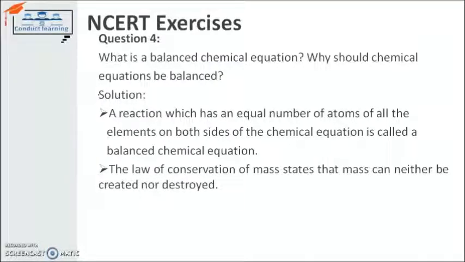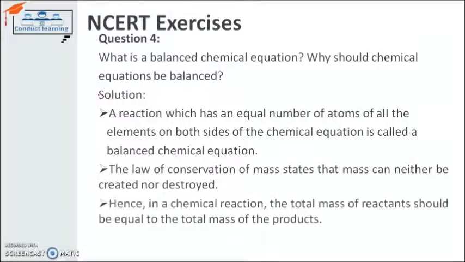So whatever is there on the reactant side should be equal to the product side, because mass cannot be created nor destroyed. The mass will be there either in the form of an element, a new compound, or heat, but it should not be destroyed.